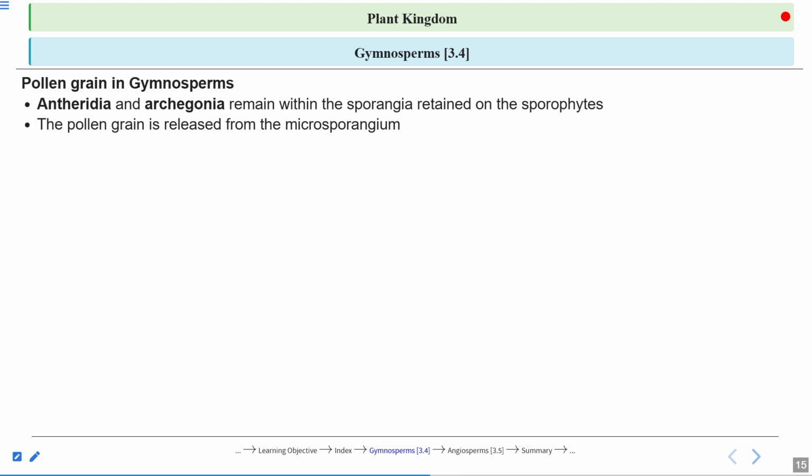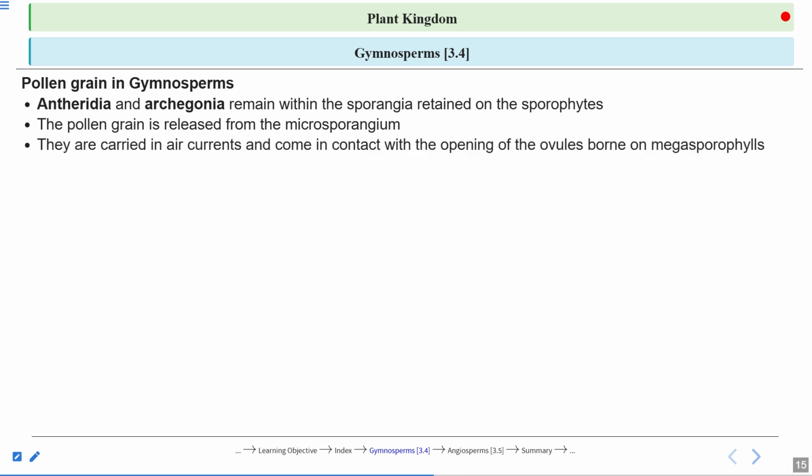And when they are released from the Pinus tree, you can see yellow colored clouds in the forest of Pinus. All the microspores, or the pollen grains, are released. When they are released into the atmosphere, the whole forest becomes a yellow colored cloud.